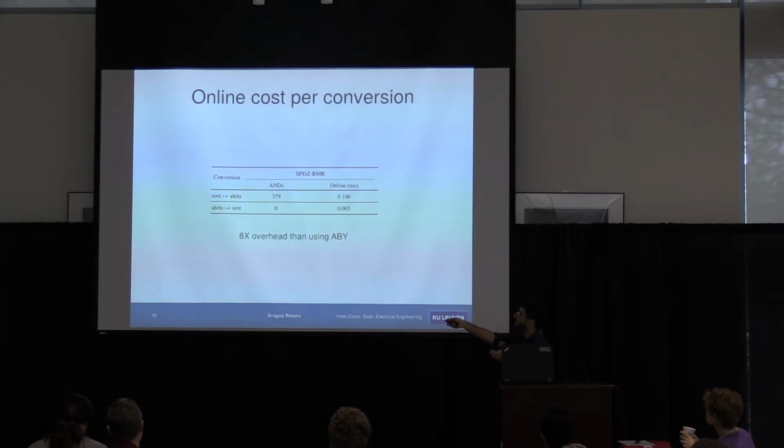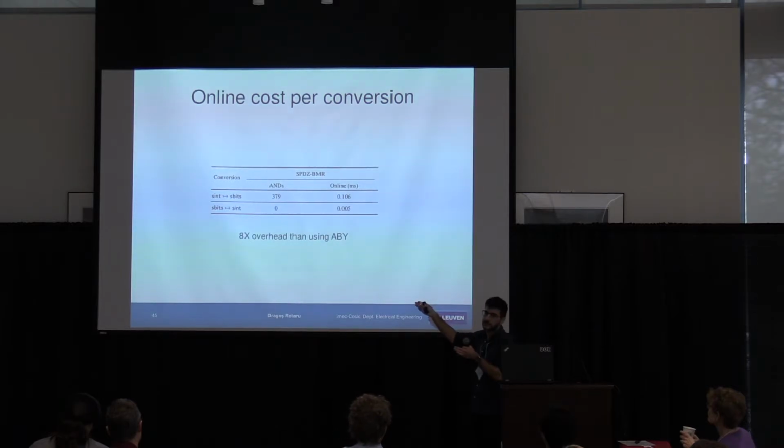And going from sbit to sint is just using daBits, and the online cost is very small. It's just computation, so just mod P arithmetic. And this is 8 times slower than the ABY version. This is the 2-party case, malicious, and we're 8 times slower than ABY, which is the semi-honest version of going from arithmetic to Yao garbling.